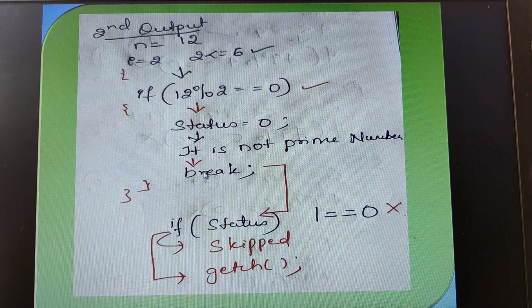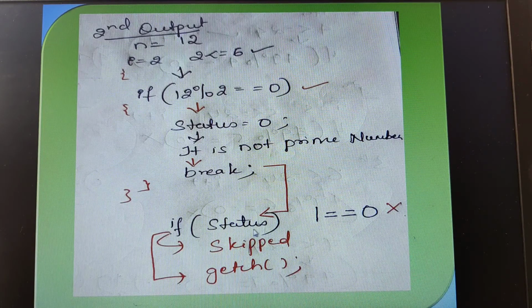When it encounters the break statement, it will not go to the next iteration. Because what happens here? The value of i should get incremented, am I right? Instead of that, since it has encountered the break statement, it will come out of both the loops and control goes to the next statement.